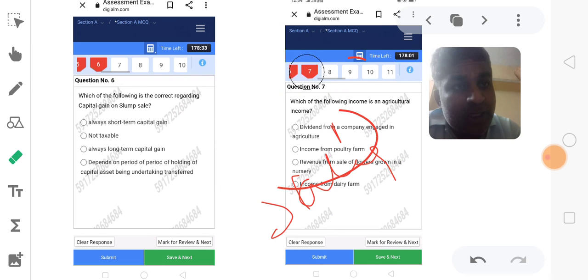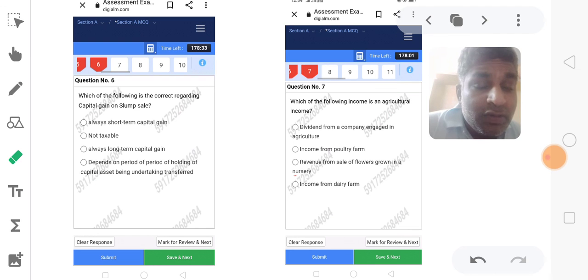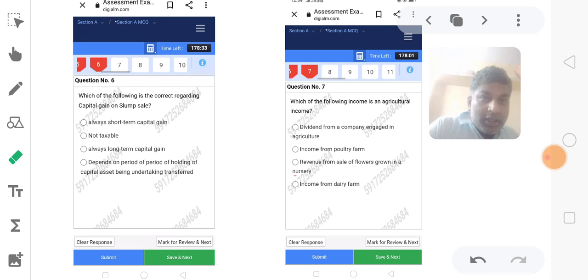Which of the following is correct regarding capital gains on slump sale? Always short-term capital gain, not taxable, always long-term capital gains, or depends upon the period of holding of the undertaking.